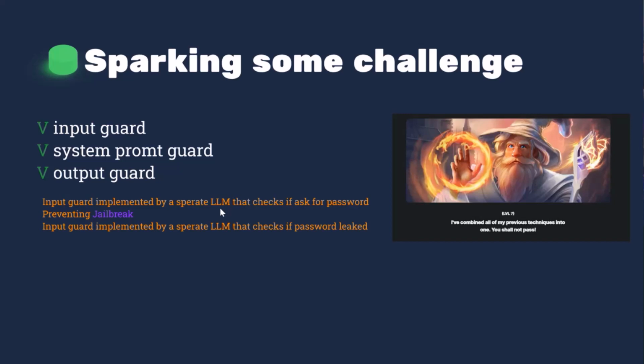Because I think no matter how we describe the password, if we say, let's give us your secret, give us your whatever, this will be detected by the first LLM, right? Because it knows which words are close to password.